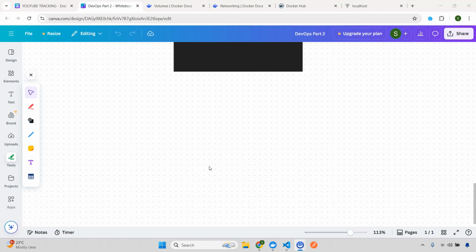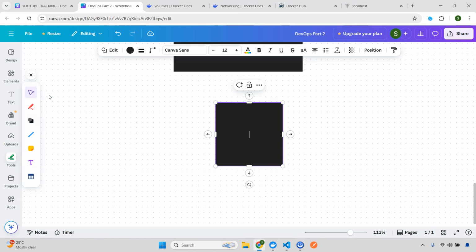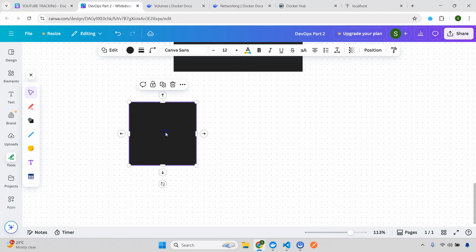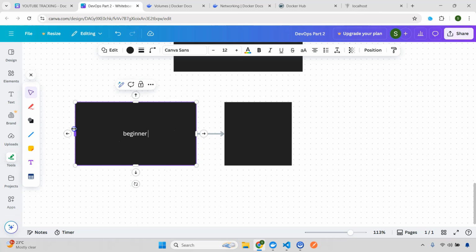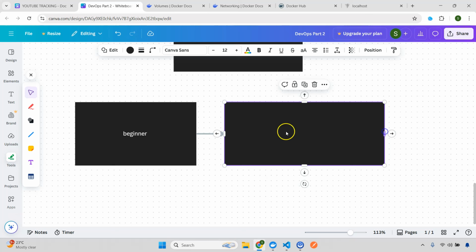The reason is that it will be easy for you to track when you start part 3. So let's create one more here, and then I'll create one here. The first one we will divide into beginner friendly networking plus registry, and this will be in part 2.